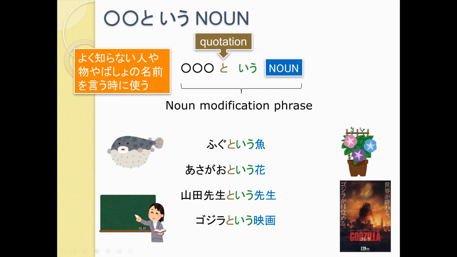So this is a fish that's called fugu. There's a flower that's called asagao. I studied under a sensei who is called Yamada Sensei. Recently I saw a film that was called Gojira.